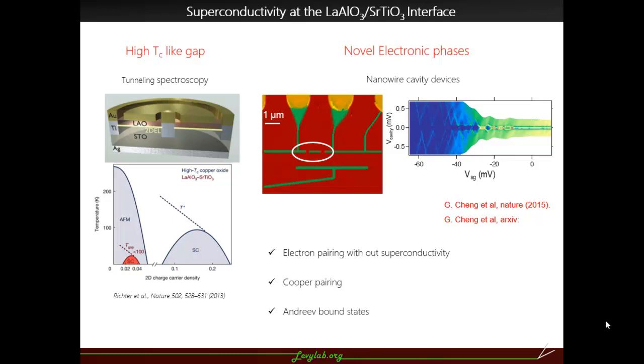And recently our group investigated specific devices made up of these nanowires, which are cavity devices, and showed that electrons not only show Cooper pairing but also electron pairing without superconductivity, depending on the carrier density and gate regime you are in, and also depending on the source and drain leads, you can form bound states with quasi-particle and Cooper pair combinations.